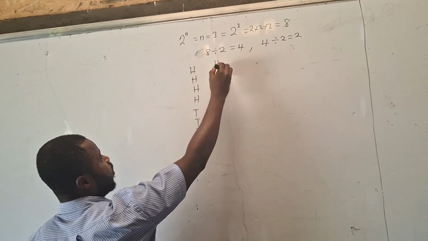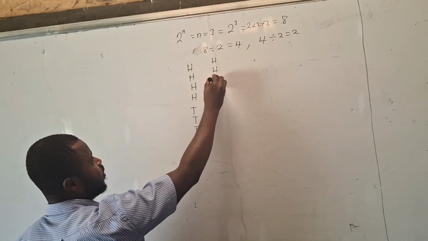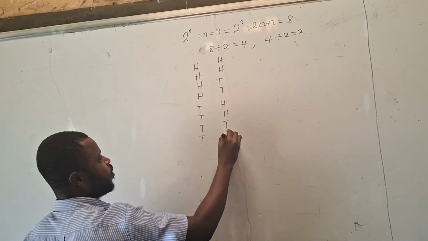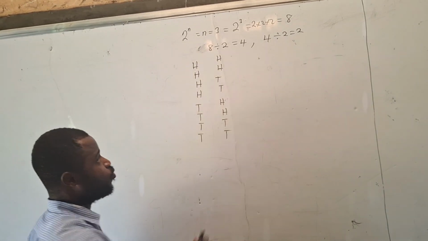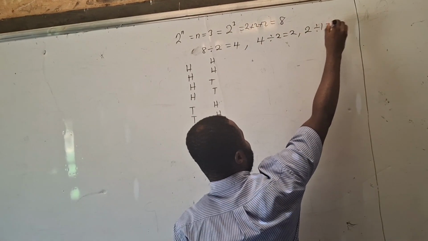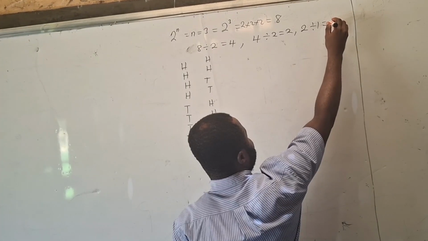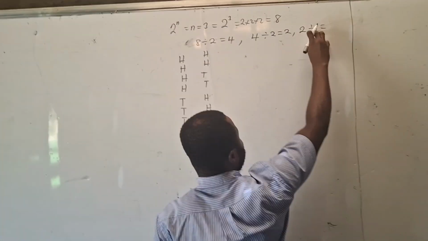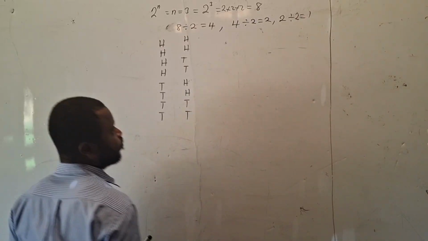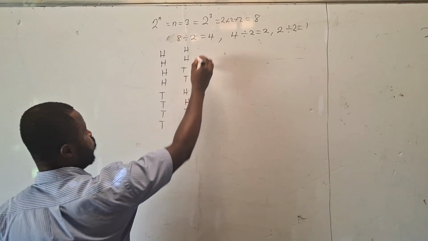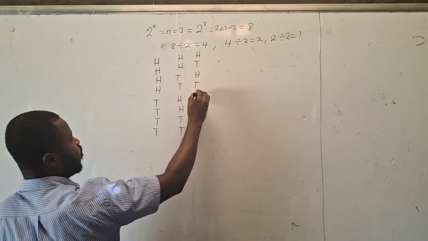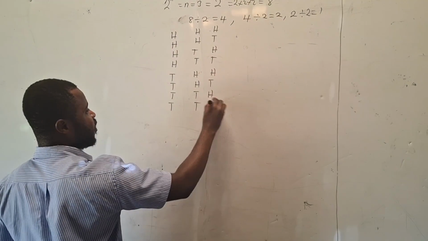So head, head, tail, tail, head, head, tail, tail. Then 2 divided by 2, and you get 1. So here we have head, tail, head, tail, head, tail, head, tail.